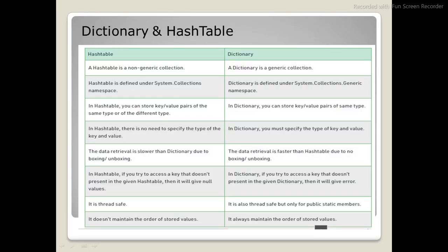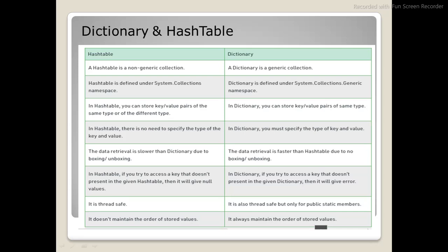As I said, a hashtable is a non-generic collection, so it can hold any type. You don't have to explicitly mention its type when you are creating it. A dictionary is a generic collection. You have to explicitly mention its type. Hashtable is defined under System.Collections. When it comes to dictionary, it is System.Collections.Generic. That is the difference.